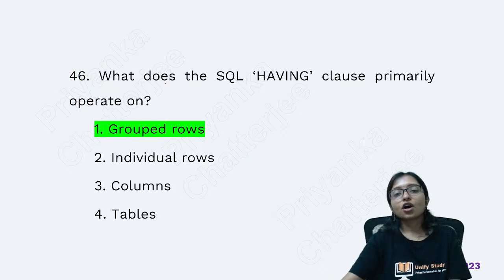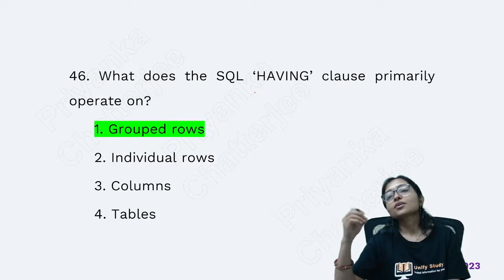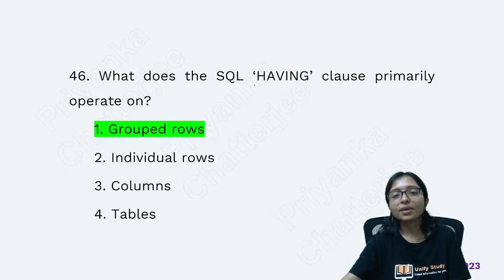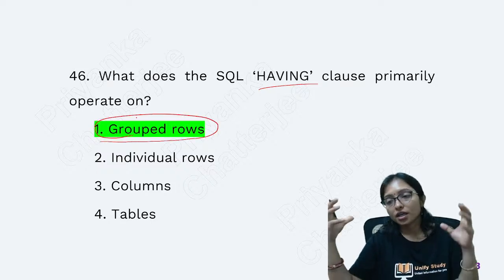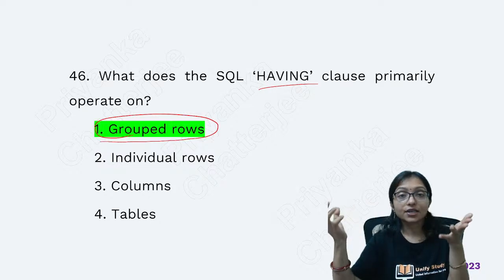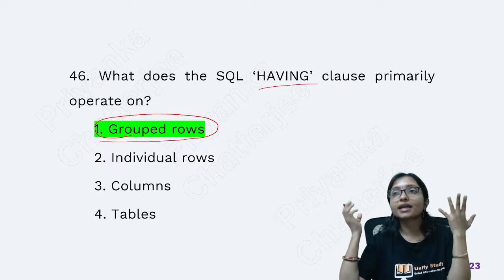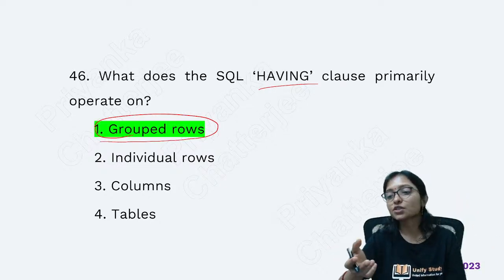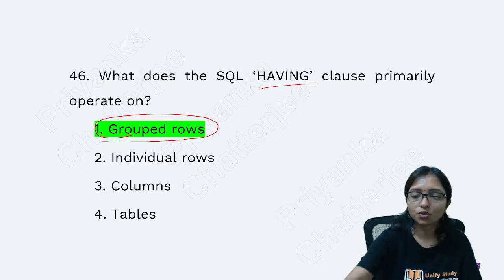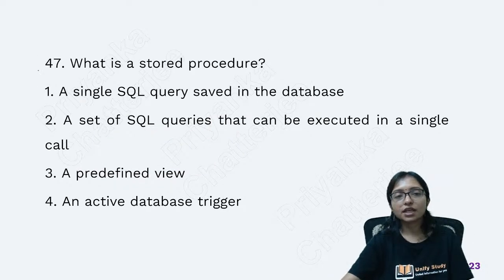Always we use group by with having. With the group by query we use having. So the having clause is primarily applied on the group by operation, that is, on grouped rows. In the same way, group by state, group by city, group by department, that is what we are doing, right? So it works on grouped rows. Now question number 23.